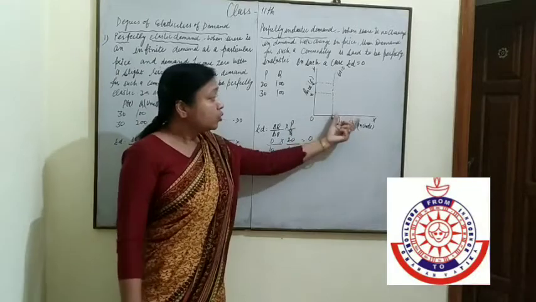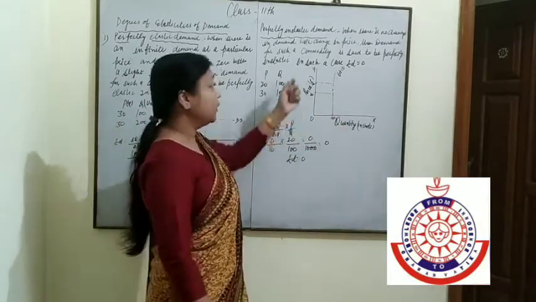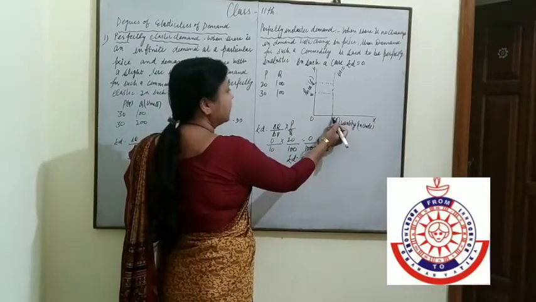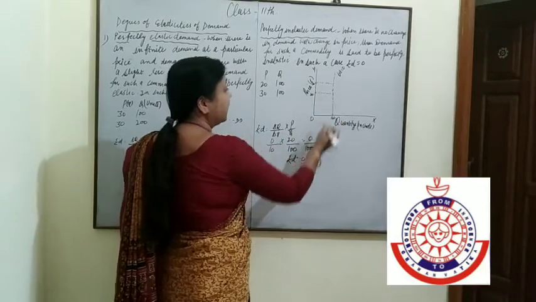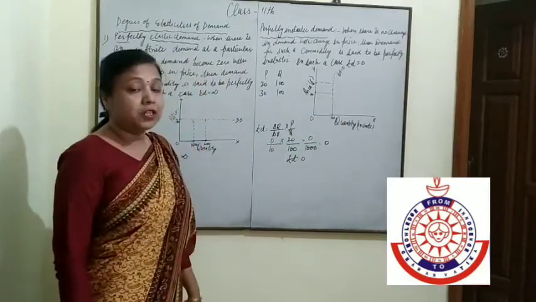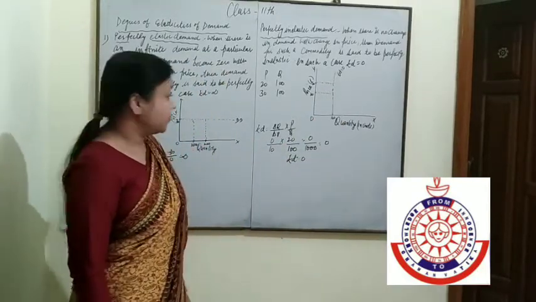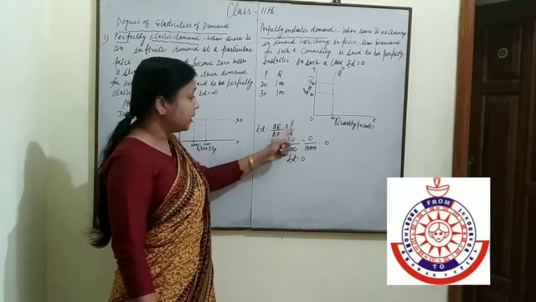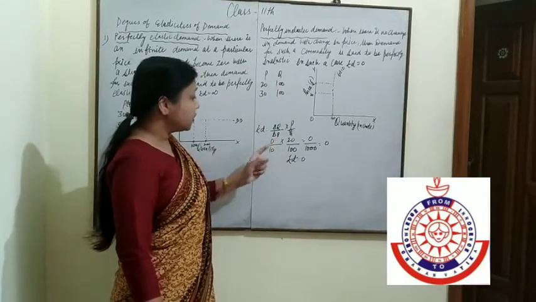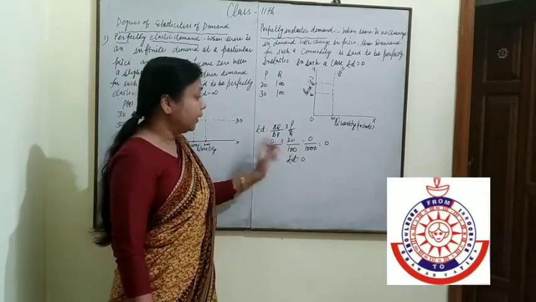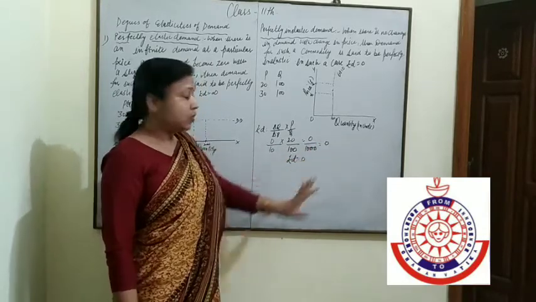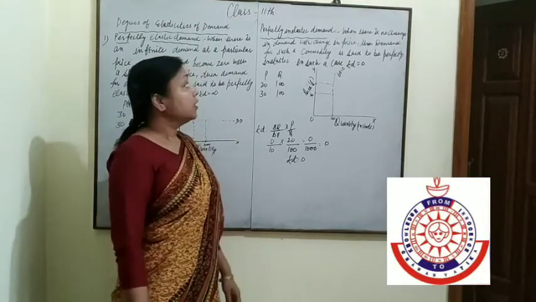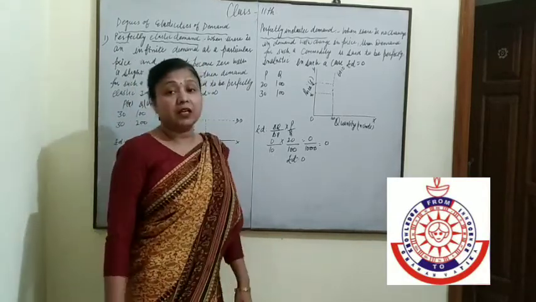In this diagram, on the OX-axis we show the quantity and on the OY-axis we show the price. Whenever the price is 20, demand is 100 units. Now the price rises, again demand is 100 units. Here demand is not changed, so it is inelastic demand. Let us see this: change in Q upon change in P, multiply P by Q. Change in Q is 0 upon 10, multiply 20 by 100, that is equal to 0. So ED is equal to 0 whenever the demand is perfectly inelastic.